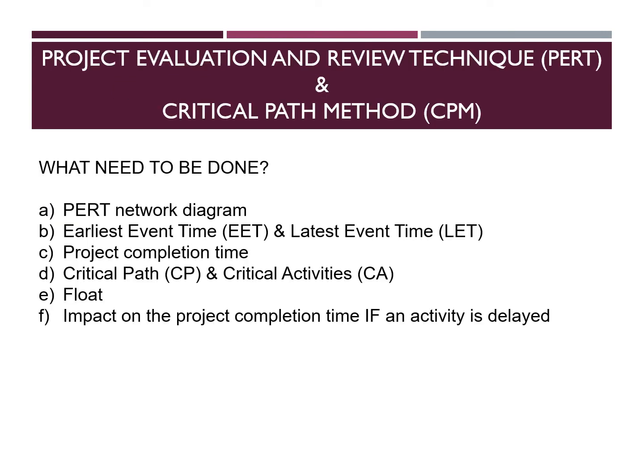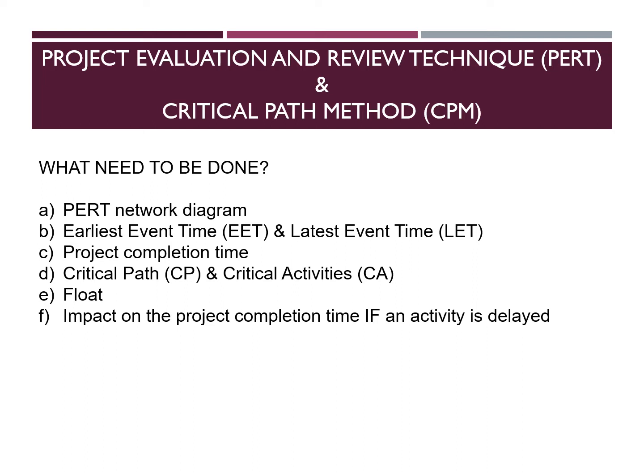Okay, in applying these two techniques, the PERT technique and also the CPM technique, what are the things that need to be done? So when we apply these two techniques, what are the analyses to be done actually? So there are altogether 6 analyses to be done by applying PERT technique and also critical path method, or CPM.